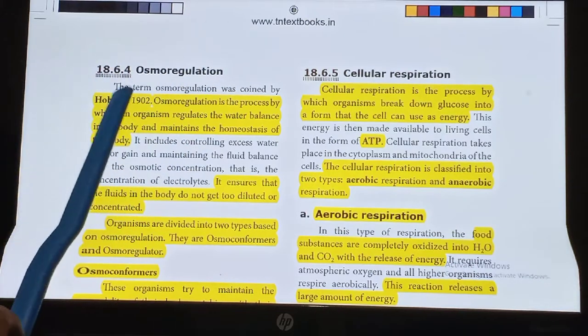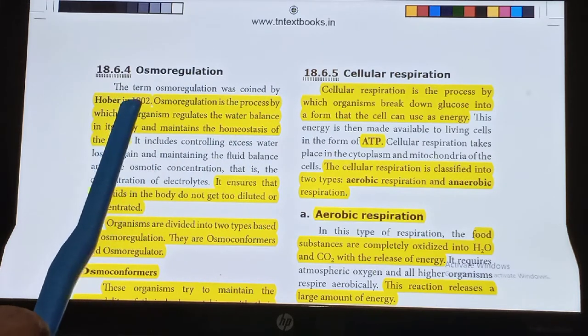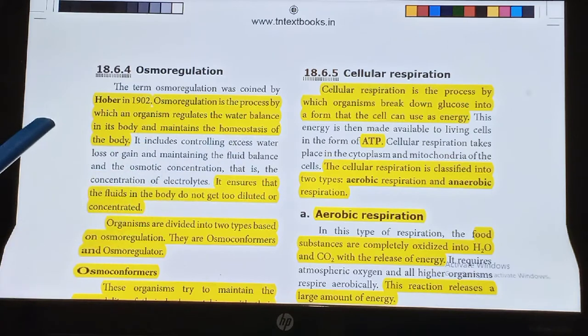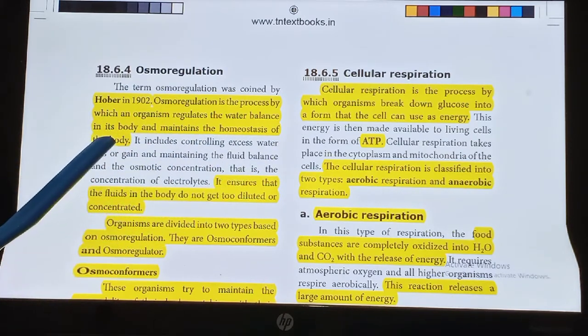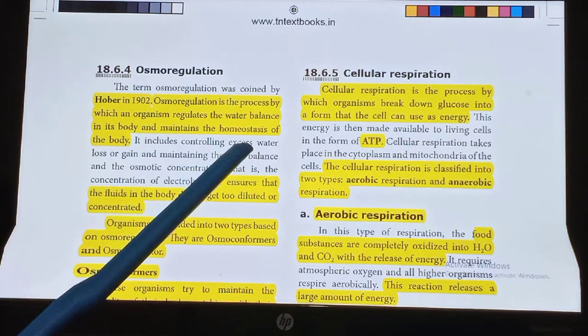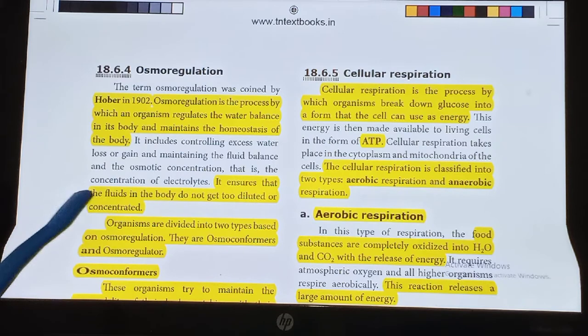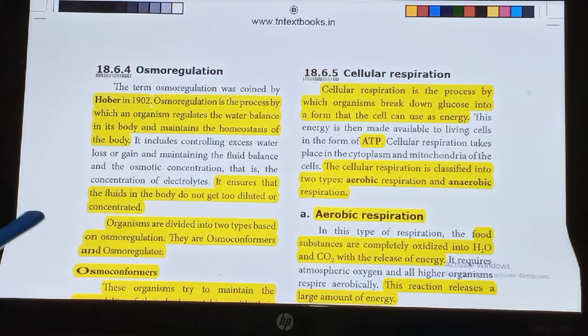Osmoregulation. The term osmoregulation was coined by Haber in 1902. Osmoregulation is the process by which an organism regulates the water balance in its body and maintains the homeostasis of the body. It ensures that the fluid in the body does not get too diluted or concentrated. Organisms are divided into two types based on osmoregulation.